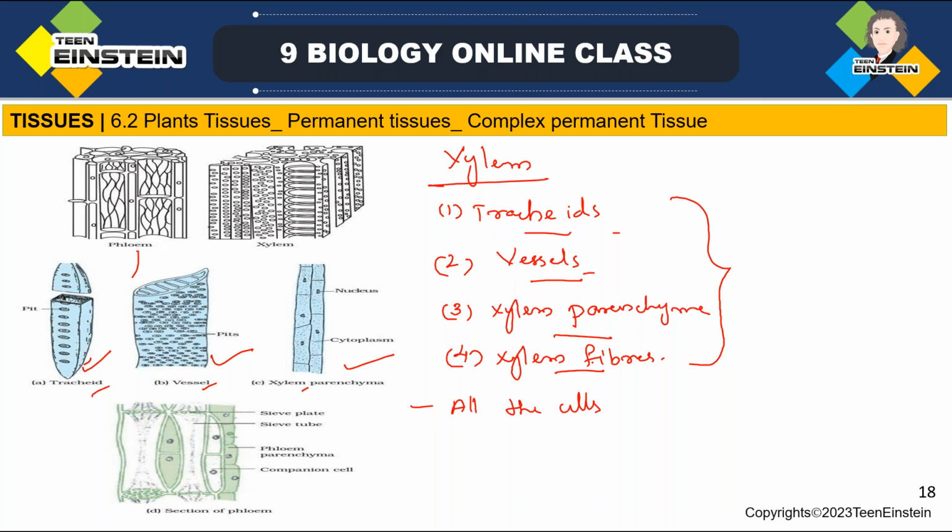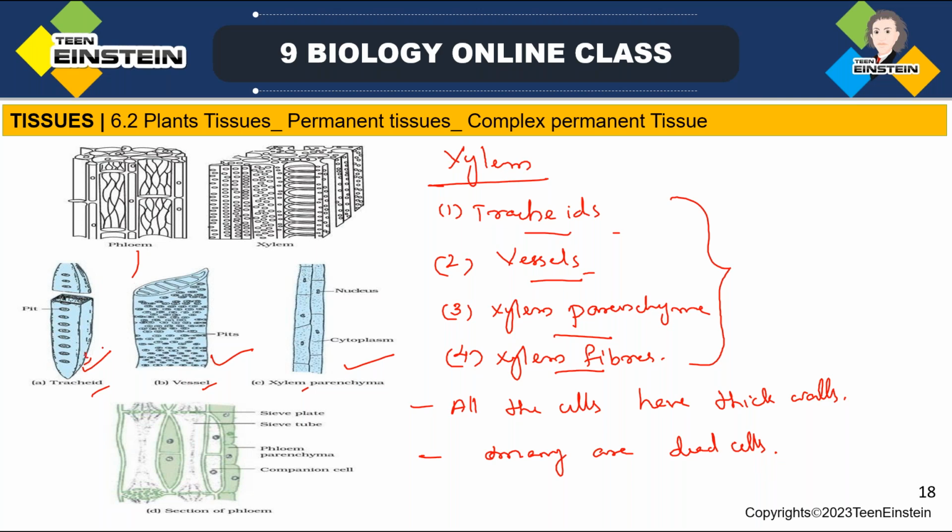And here, all the cells have thick walls, and many of these cells are dead cells.